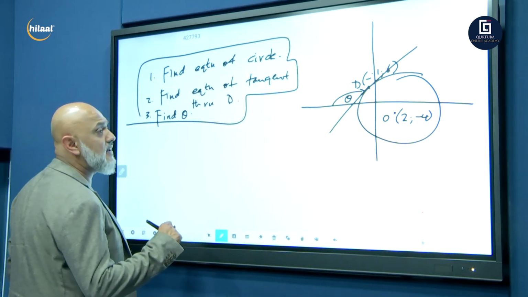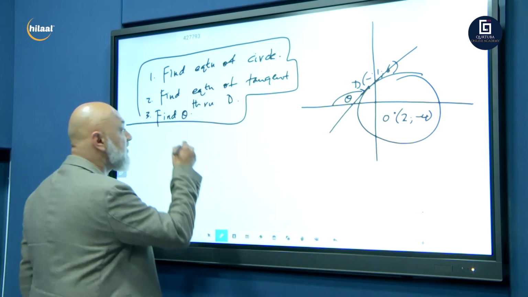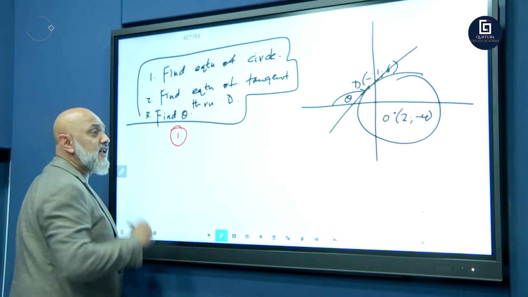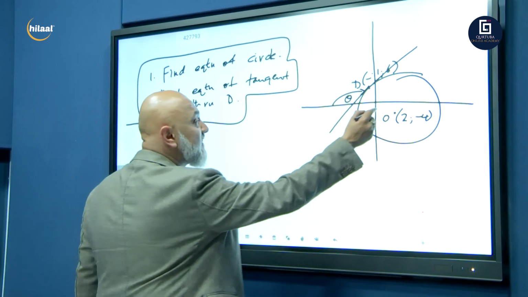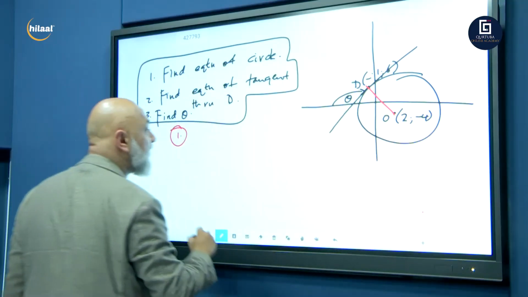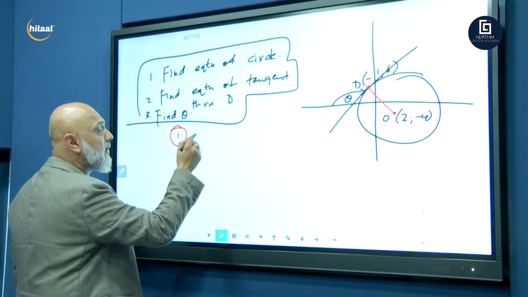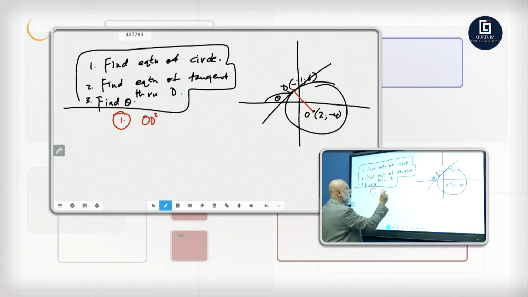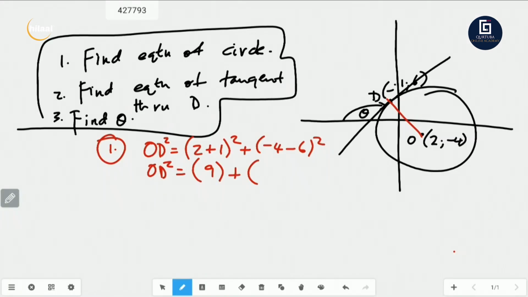So, question number 1, the equation of the circle. So, let's do the memo. The equation of the circle, we don't have the radius. We need to find the radius. So obviously, what are we going to do? We're going to say OD squared is equal to x2 minus x1 all squared plus y2 minus y1 all squared. So OD squared will equal 2 plus 1, 3 squared is 9 plus minus 10 squared is 100.